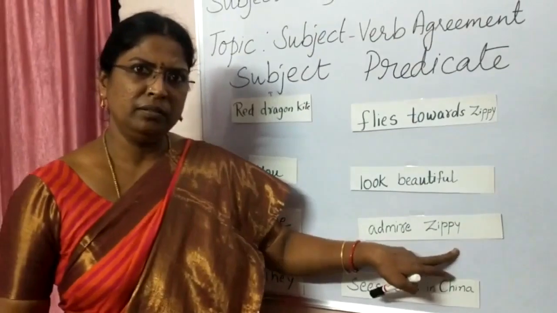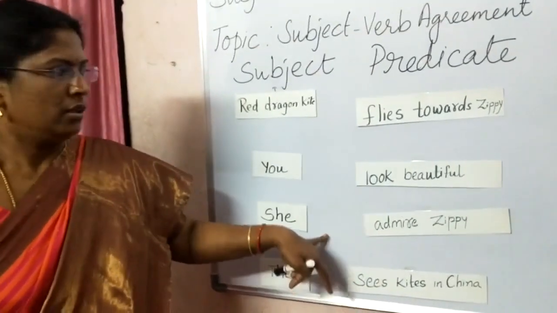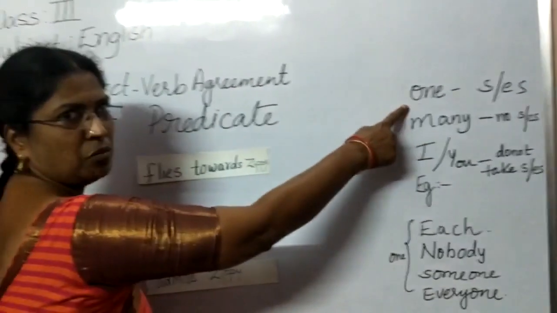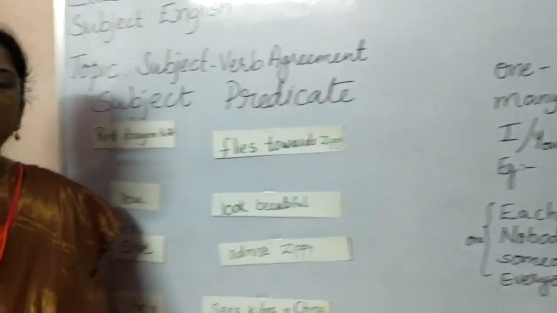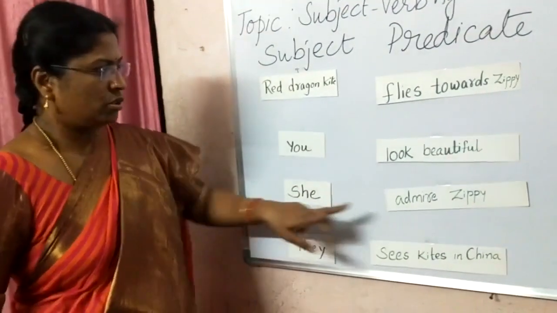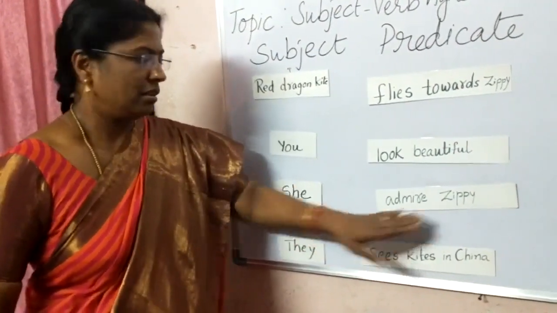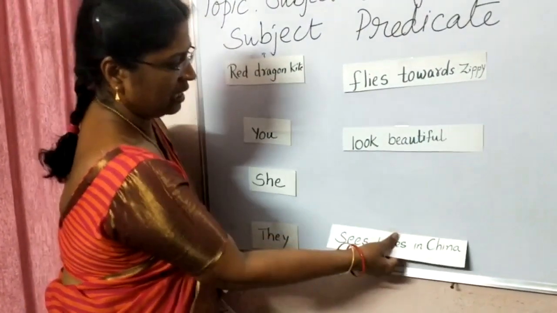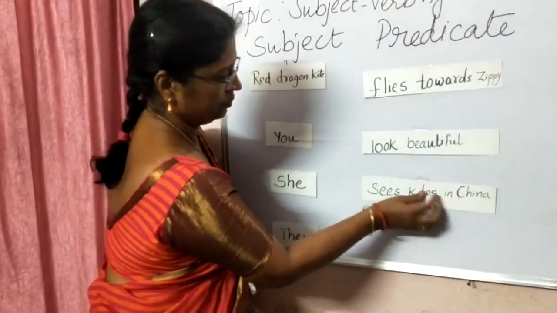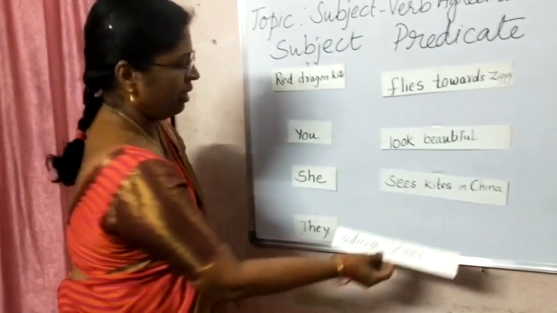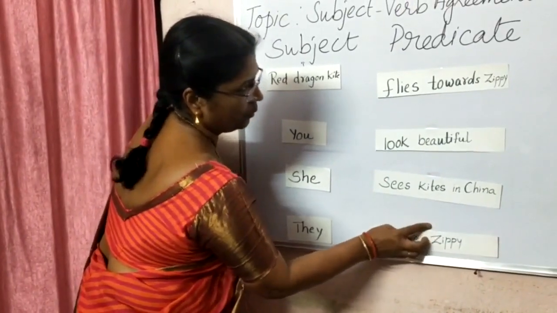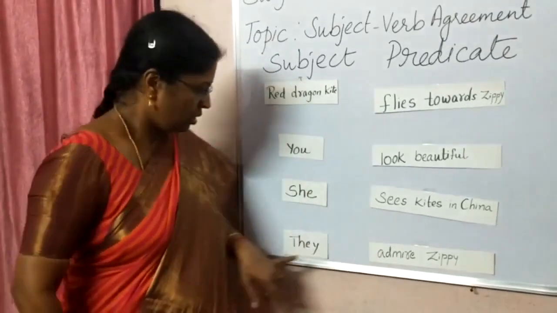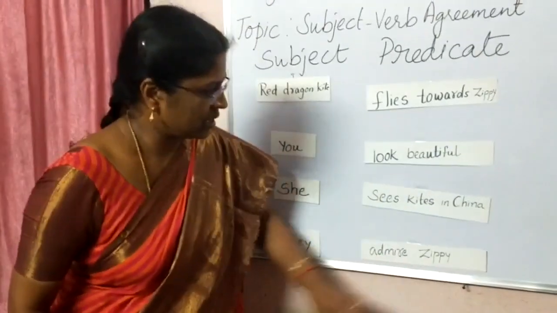She admires Zippy. So she is one. So she admires should come. Okay. So when the subject is one, it takes S or ES. So she is only one, but here admire is there, so it doesn't match. So we will write she sees kites in China. Clear? Then they, when the subject is plural, more than one, it doesn't take S or ES. So they admire Zippy. Is this clear, children?